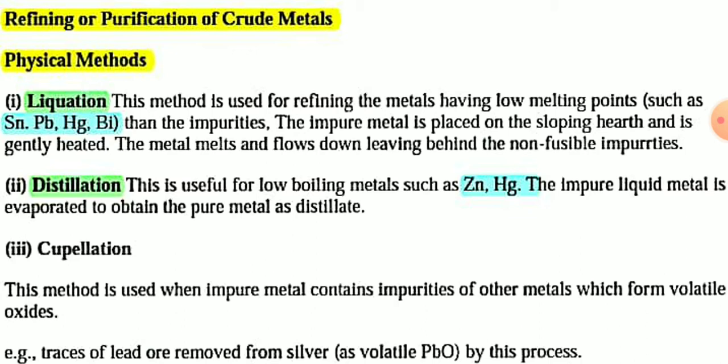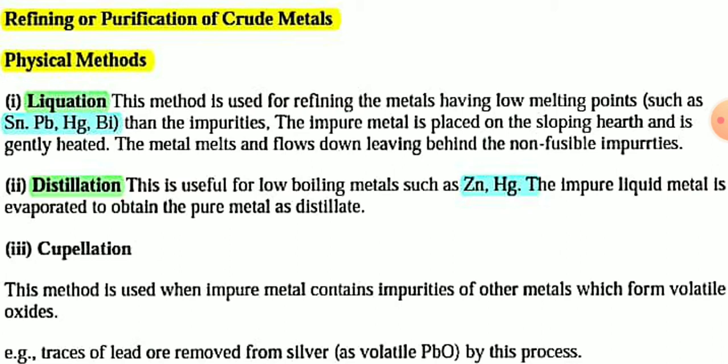On the previous video on metallurgy, I discussed the different steps involved in the extraction of metal from its ore. The first step is crushing of the ore, the second step is concentration of the ore, and the third step is conversion of the metal ore into metal oxide. After that comes reduction of the metal oxide to crude metal. And the final step is the refining, or purification, of the crude metal.